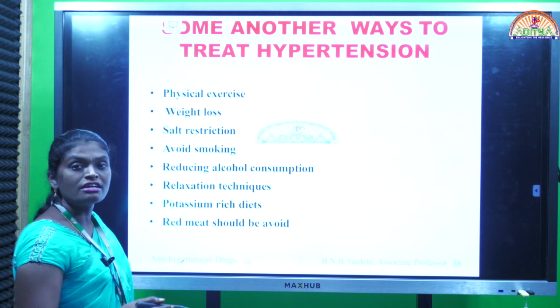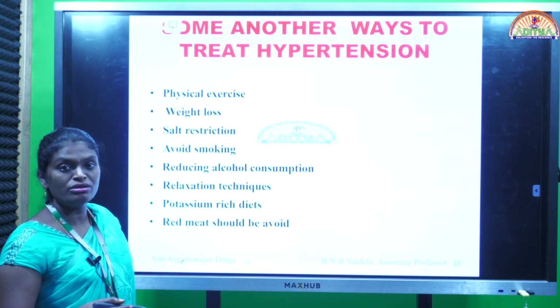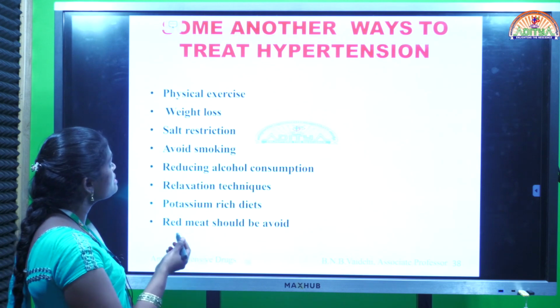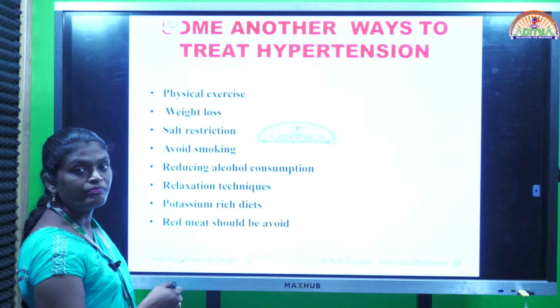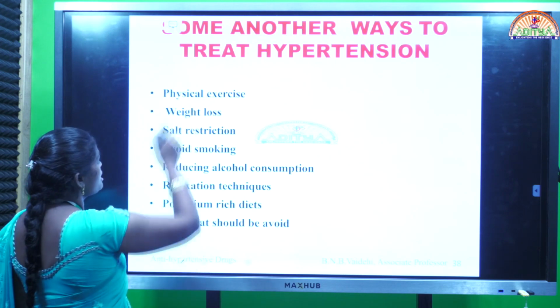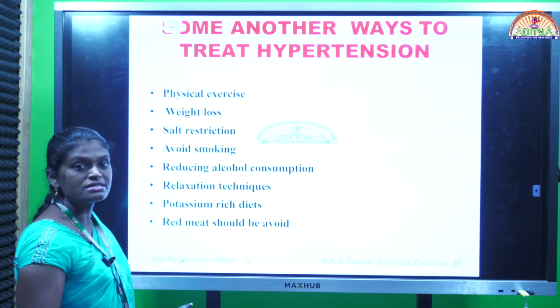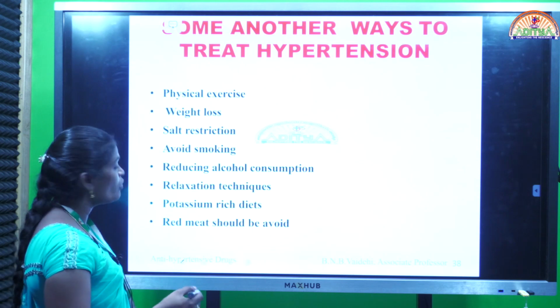Along with the drugs, we can reduce the load of drugs by using some natural methods. There are some other ways to treat hypertension, that is physical exercise. By doing exercise we can reduce elevated blood pressure. Next, weight loss.